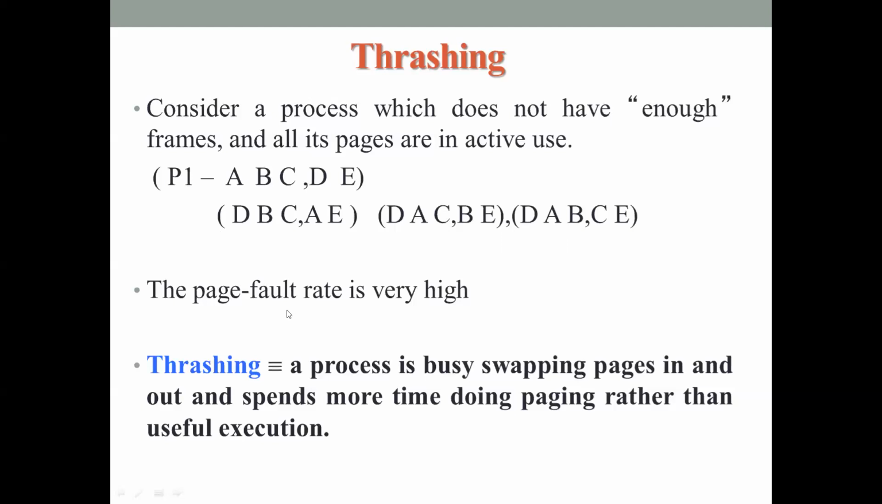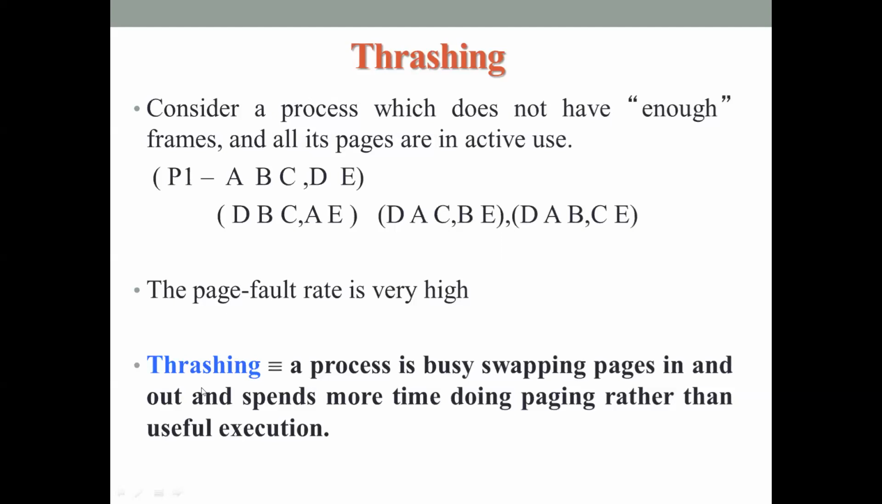A page fault is when the CPU wants to access an instruction in the memory for execution, and the instruction is not in the memory but in the secondary memory. Then a page fault is said to occur. Here, whenever it searches for a page, that page is not there in the memory because the process is not provided with enough frames. So the page fault rate becomes very high, and the process spends most of its time doing only this swapping in, swapping out activity, that is paging activity, without doing any useful execution. This form of high paging activity is called thrashing.